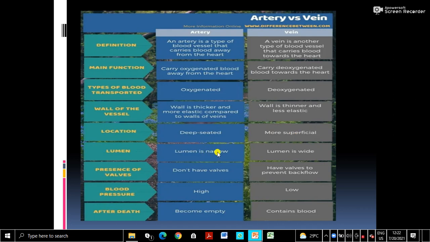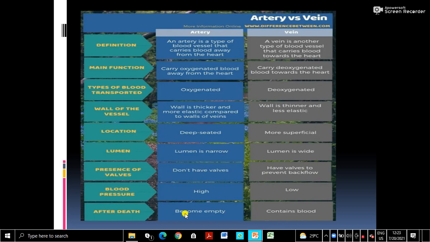Then the lumen is narrow in the artery and wide in the vein, and that is why pressure inside the artery is more, and there is very low pressure in veins. Then presence of valves: arteries do not have valves, and veins have valves. Why? To prevent the backflow of blood. Blood pressure is high in arteries, that is why there is no backflow. And in veins blood pressure is low.